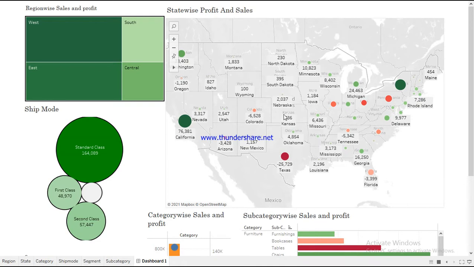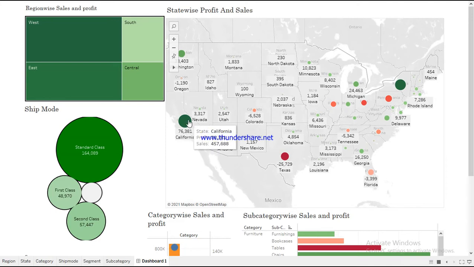Now let us go to the map here, which displays the sales and profit by states. Here the size of circles represents sales. California has 457,000 in sales, while New York has 310,000 in sales, and Texas has only 170,000 in sales. The color of the circle represents the profit or loss. Green circles represent the profit, while the red circles represent the loss.